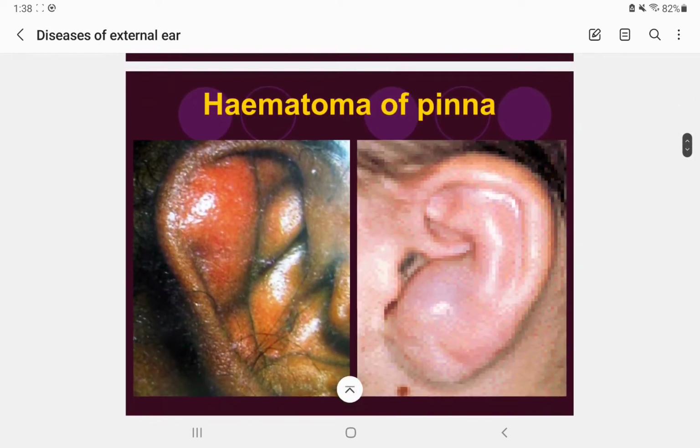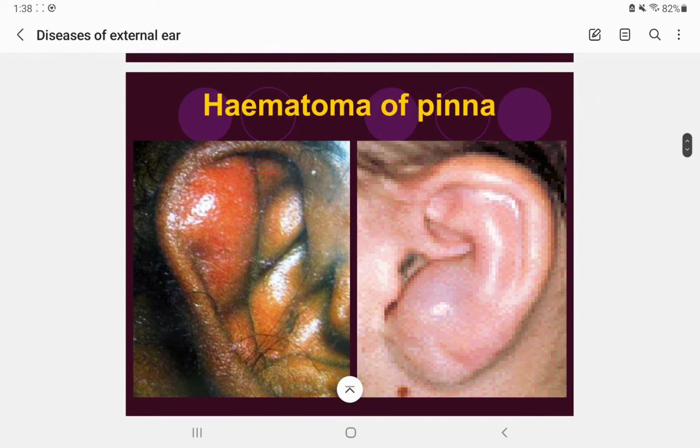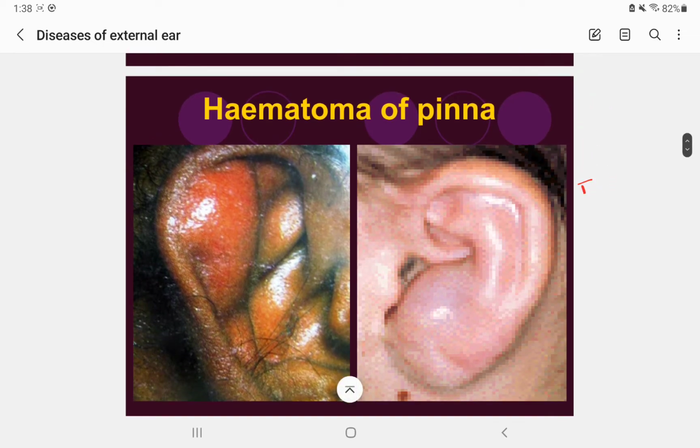We can see this is the hematoma of the pinna. See, the subperichondrial collection of blood is seen here, and here as well. So the treatment is incision and drainage, systemic antibiotics, and pressure dressing.